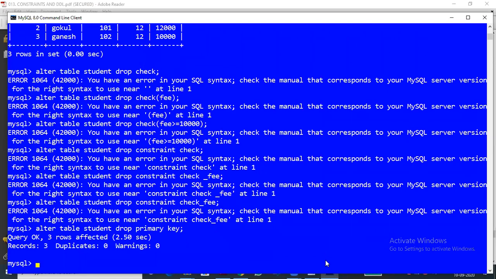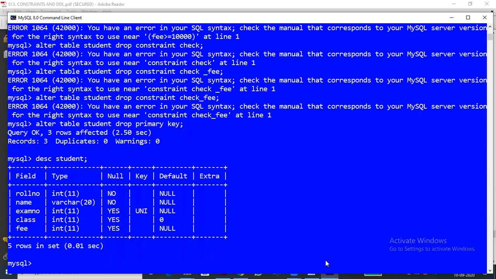Now I will describe the table. One minute. DESCRIBE student. You can see before, we set roll number as a primary key, and now it has been removed. Yes sir, we got it. So the primary key we can remove. I will tell how to remove the check constraint in SQL later. Okay, good.